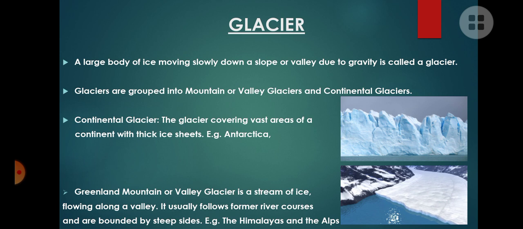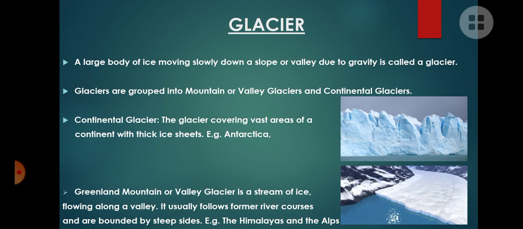These types of glaciers are called continental glaciers. It covers a vast area of a continent with thick ice sheet. Example, Antarctica. Even if you go to the polar region, you can name them continental glaciers.